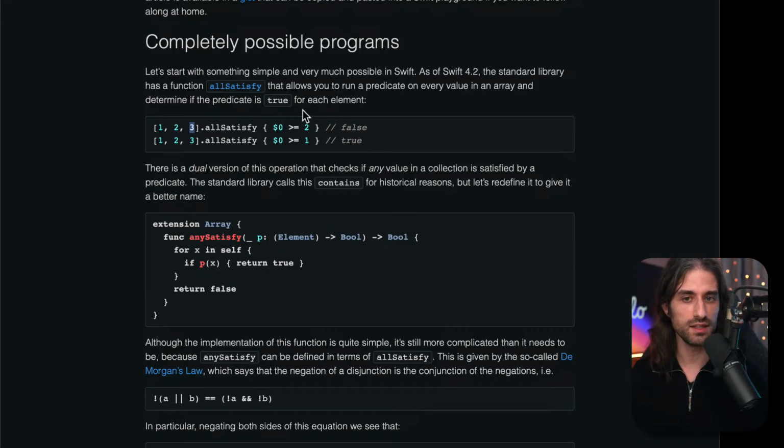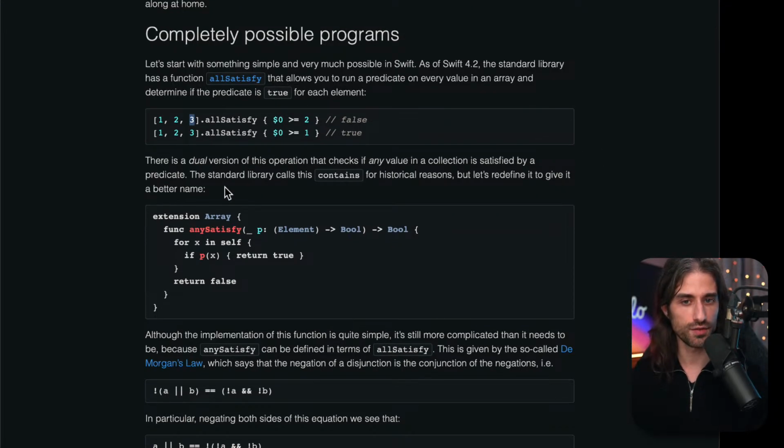So allSatisfy does a logical AND between all of the calls. And if you studied logic, you might remember the quantifier "for all" when you say this statement holds true for all values in that set. It kind of captures the same idea.